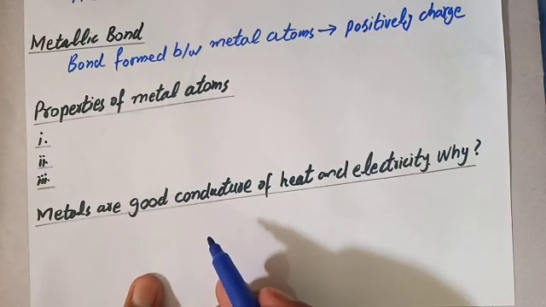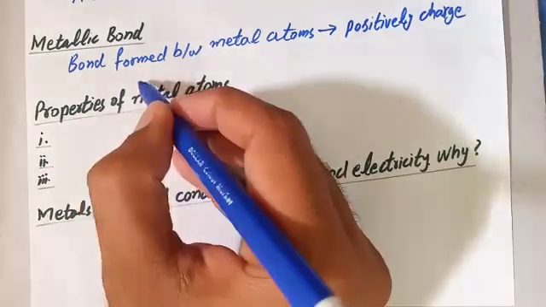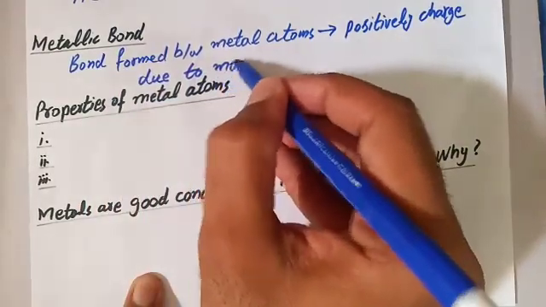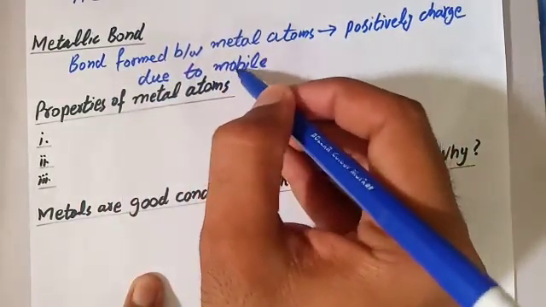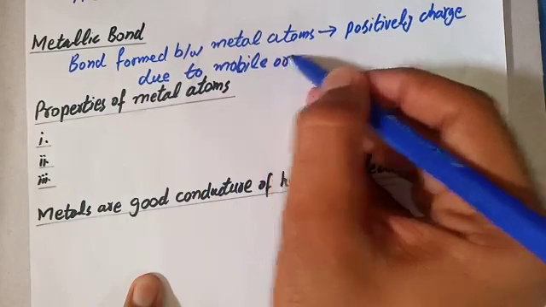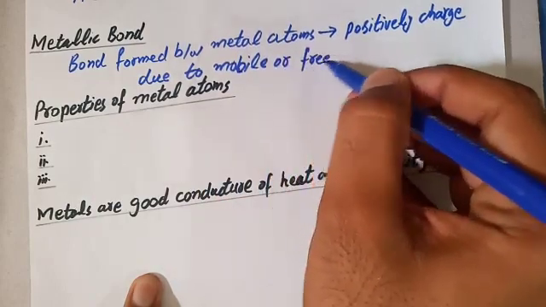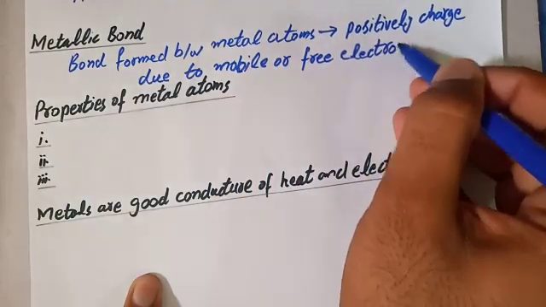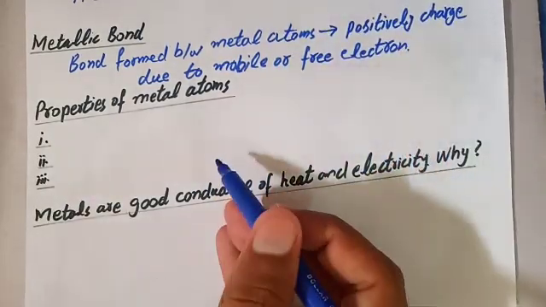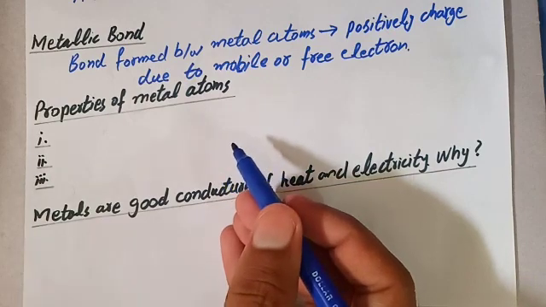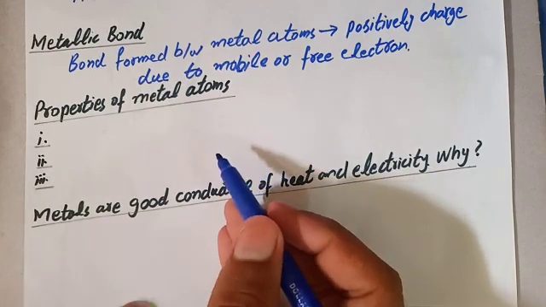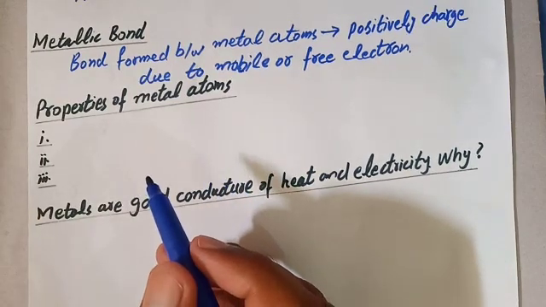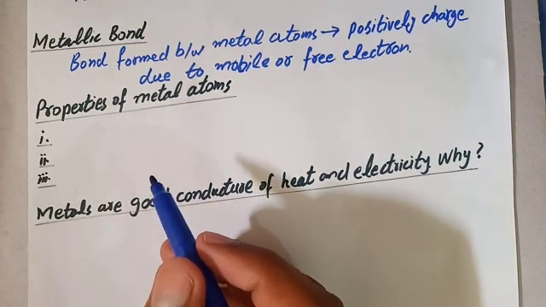So the bond is formed between metal atoms due to mobile or free electrons. Mobile means fast or free electrons. As some atoms have extra electrons that revolve freely, due to these free or mobile electrons a bond is formed that is called metallic bond, formed between metals because metal has free electrons.